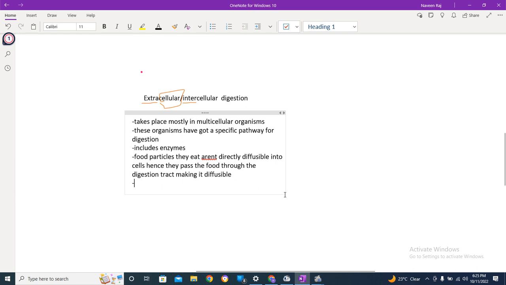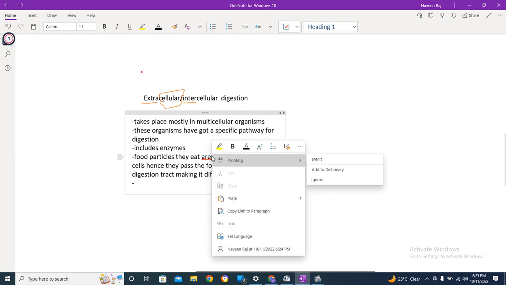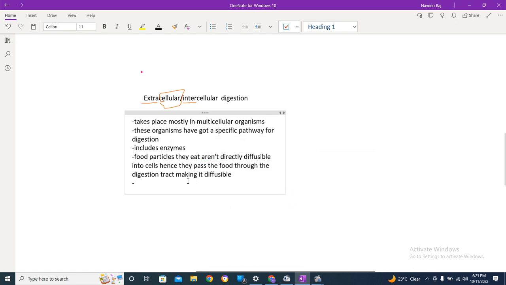Let me rectify that. Food particles they eat aren't directly diffusible into the cells, and they pass through the digestion tract, making it diffusible.